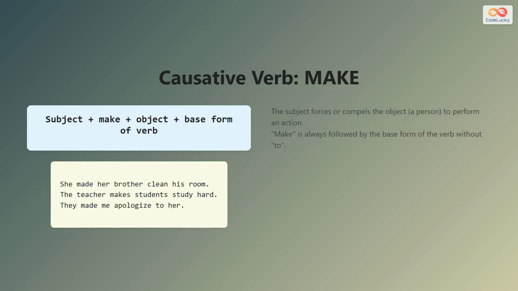The structure for make is simple. Subject plus make plus object plus base form of the verb. Notice there is no to before the final verb. The subject forces the object, who is usually a person, to do the action. She made her brother clean his room means she forced her brother to clean.